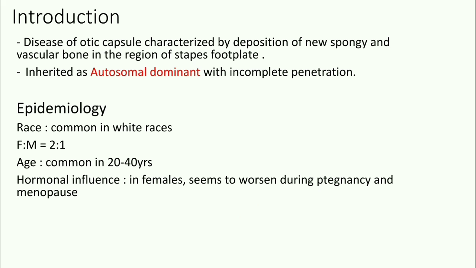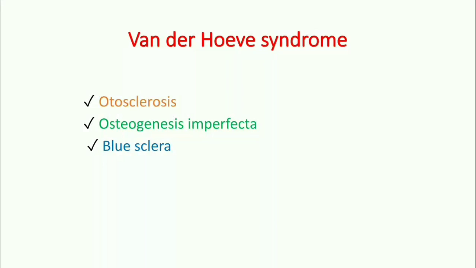It is common in the 20 to 40 years age group, and the hormonal influence is in females. It seems to be worsened during pregnancy and menopause. Van der Hoeve syndrome includes the triad of otosclerosis, osteogenesis imperfecta, and blue sclera.